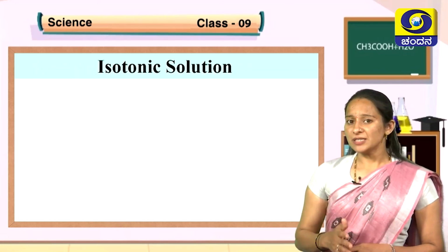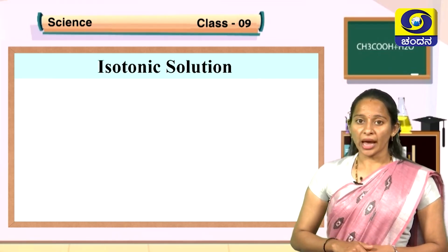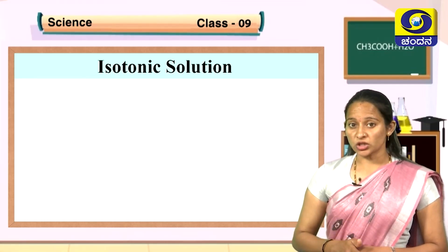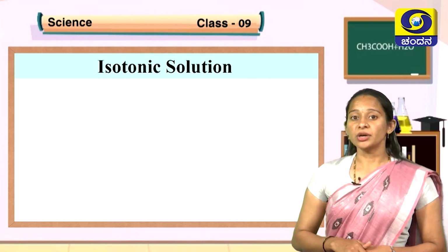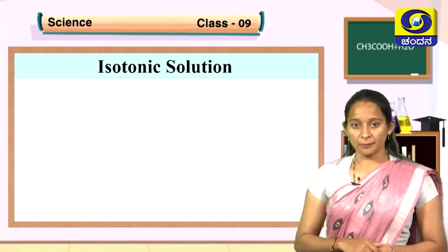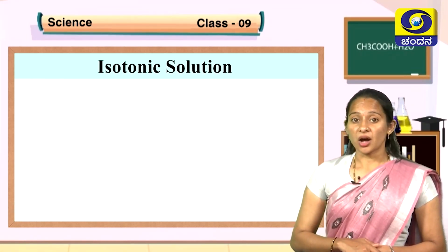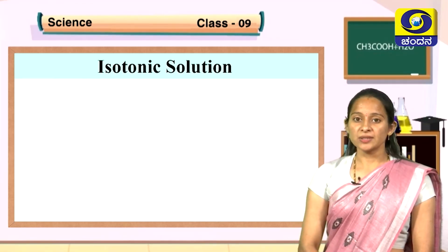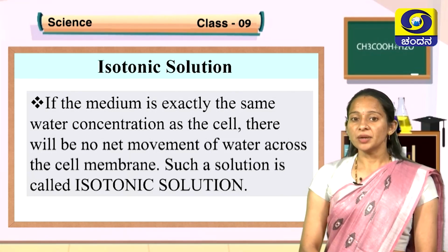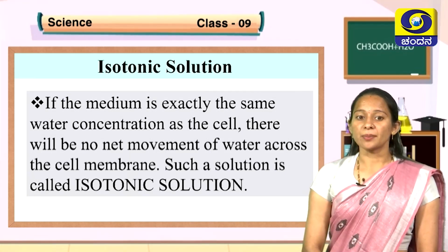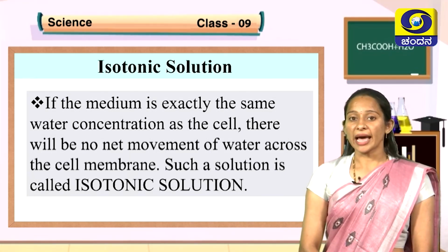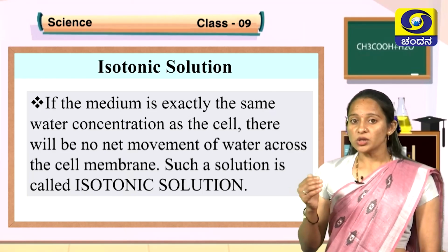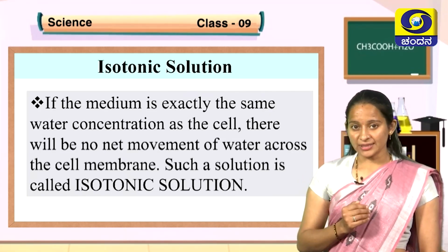Such a solution which is dilute, which has less solute concentration, is called a hypotonic solution. Whereas there will be some solution which will have equal concentration to that of the water present inside the cell. Such solutions are called isotonic solutions. Iso means equal. If the medium has exactly the same water concentration as that of the cell, some molecules of water enter inside the cell.